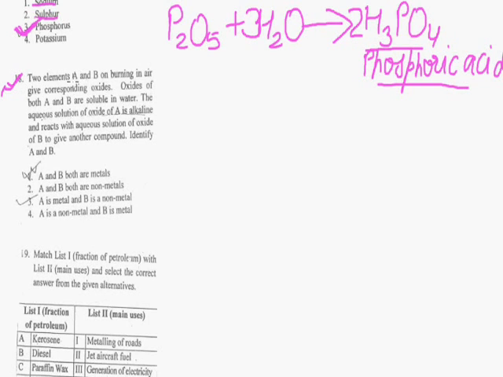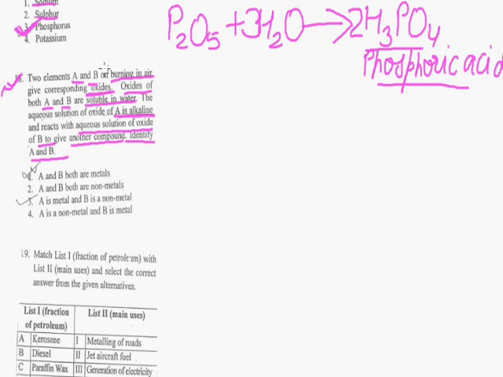Two elements A and B on burning in air give corresponding oxides. Oxides of both A and B are soluble in water. The aqueous solution of oxide A is alkaline and reacts with aqueous solution of oxide of B to give another compound. Identify A and B.